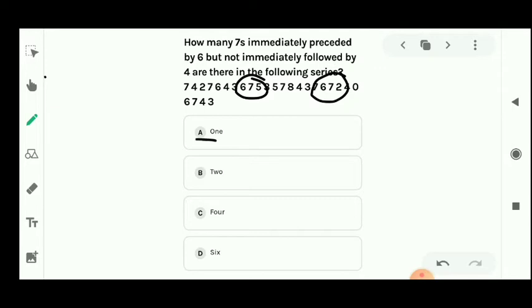Next one, before the 7 you can see 6 is here, and after the 7 you can see 4 is here, so we can't take this 7 also. So which option will be right?